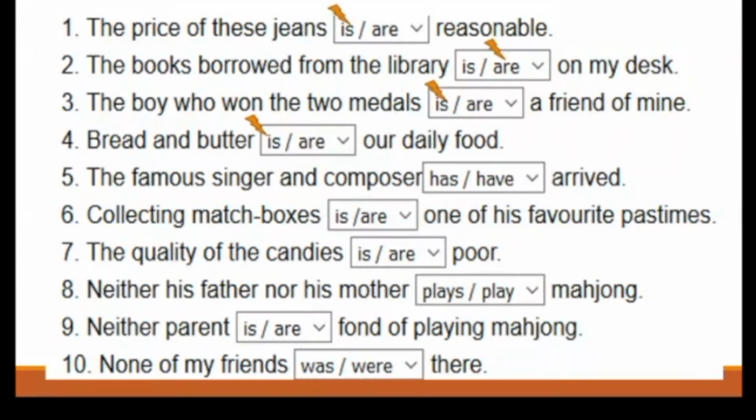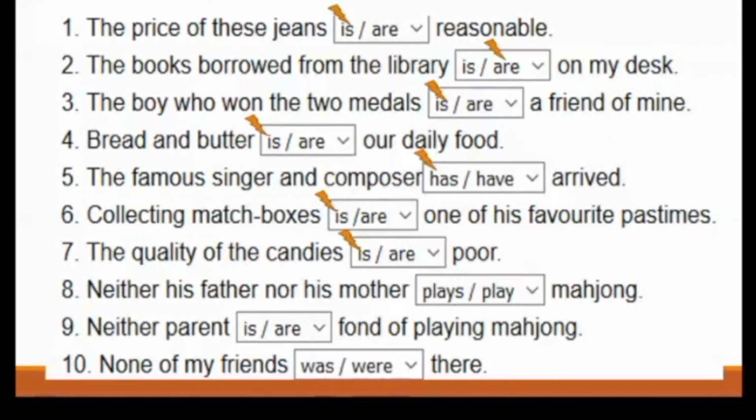Number 5. The famous singer and composer have arrived. The answer is has, because the famous singer and composer is just one person. Number 6. Collecting matchboxes is one of his favorite pastimes. The answer is is, because the subject is one of his favorite pastimes, not collecting matchboxes. Number 7. The quality of the candies is poor. The answer is is, because the subject is the quality.